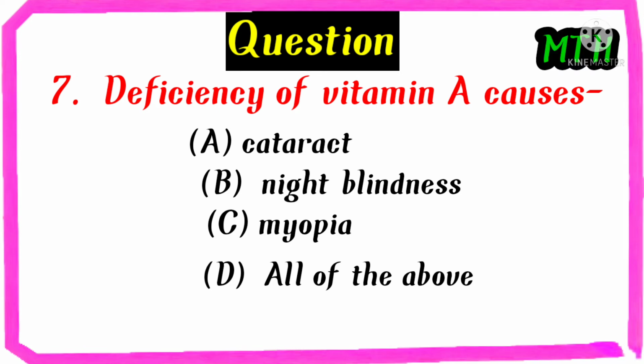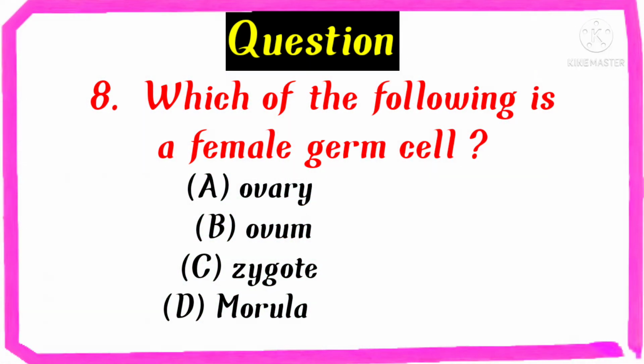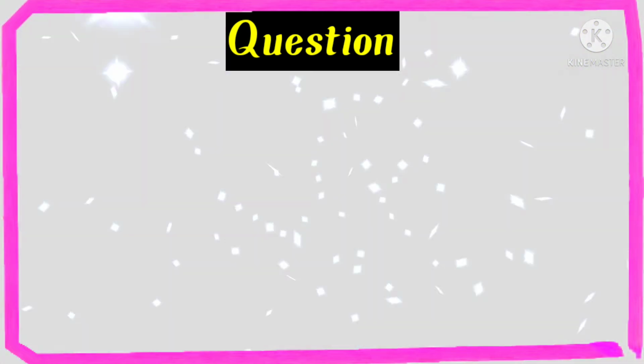Deficiency of vitamin A causes cataract, night blindness, myopia, all of the above. The right answer is night blindness. Which of the following is a female germ cell? Ovary, ovum, zygote, morula. The right answer is ovum.